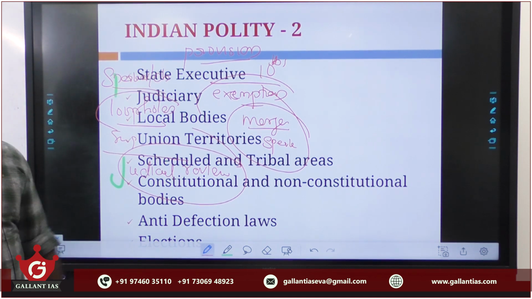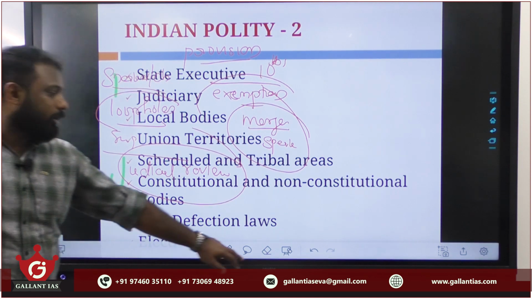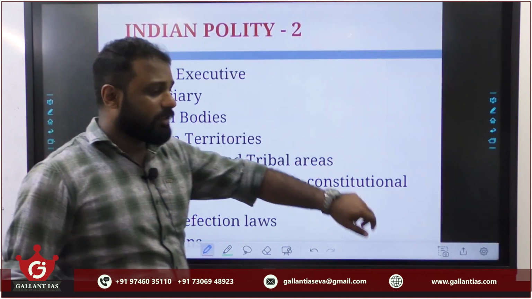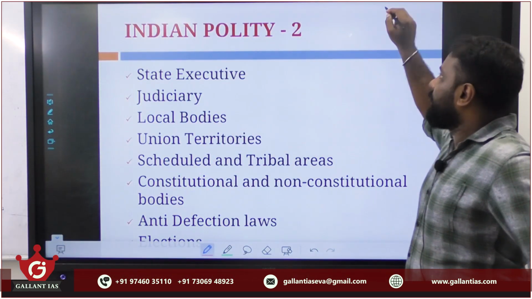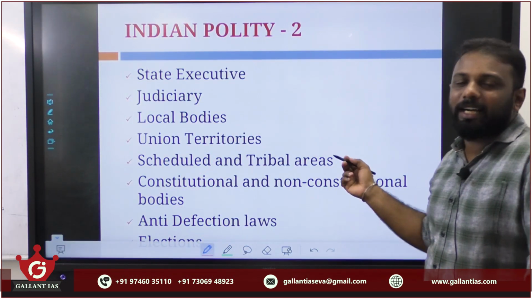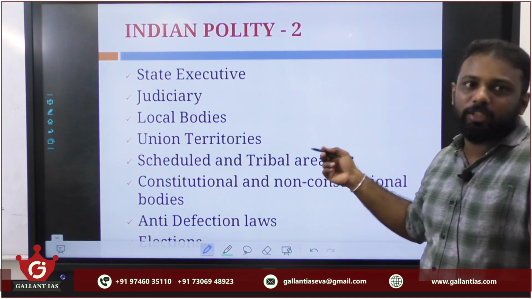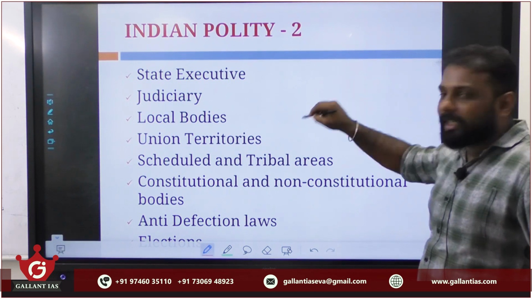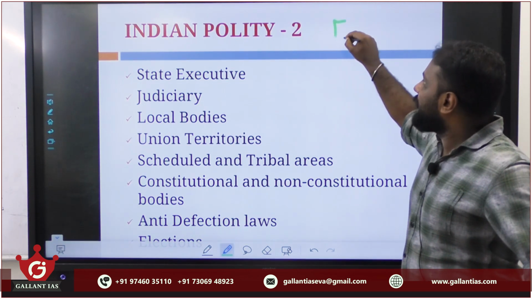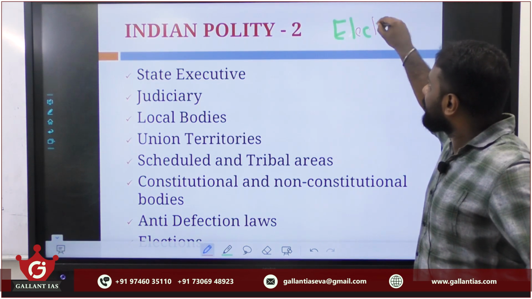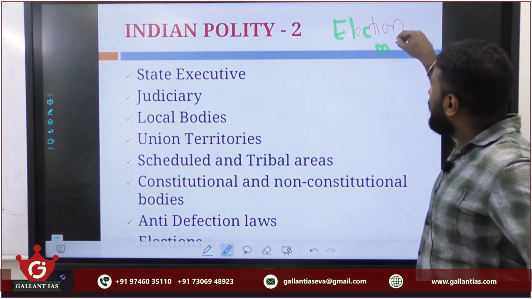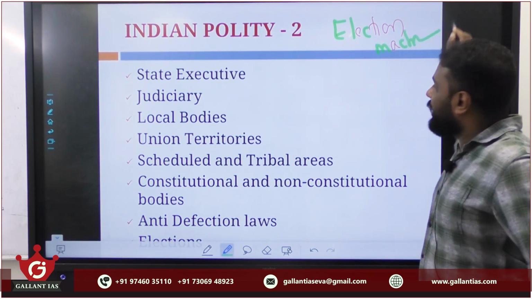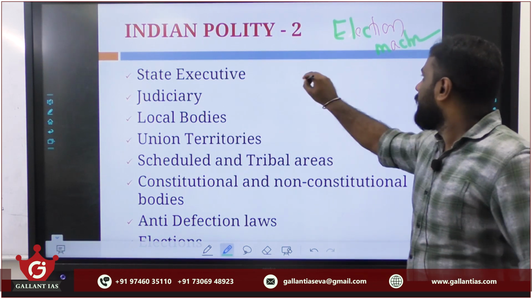Fine. Then regarding elections. In the coming months we will be facing the general election. So this is a current event, and we can expect a question from this topic from our prelims point of view as well. So regarding elections, you must know the election machinery, how the elections are conducted across various parts of our country.